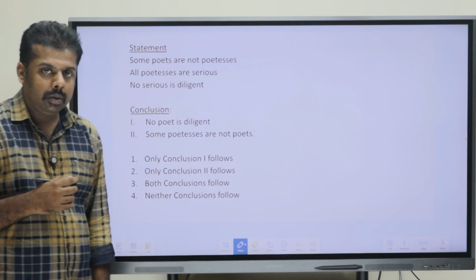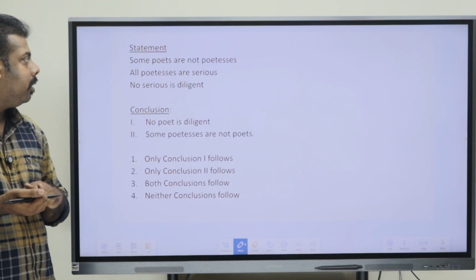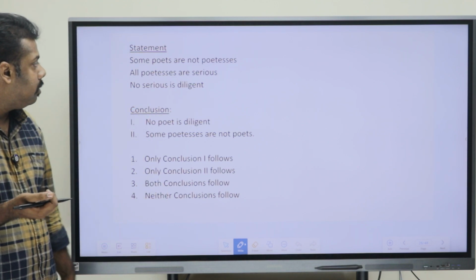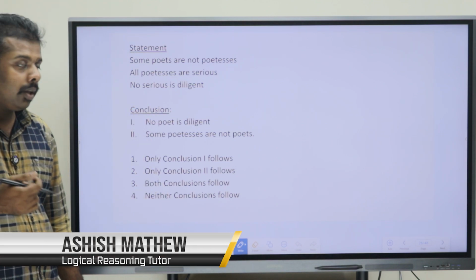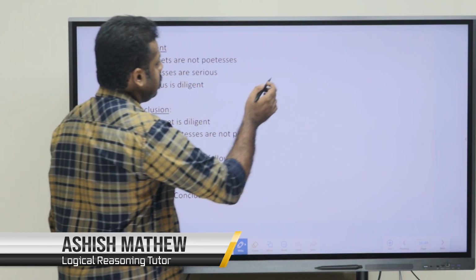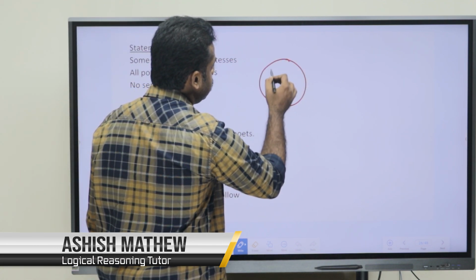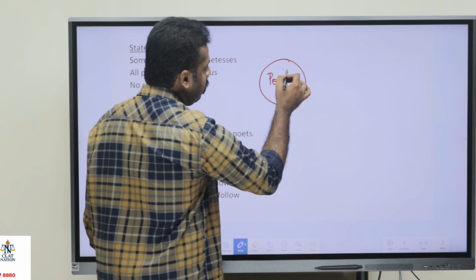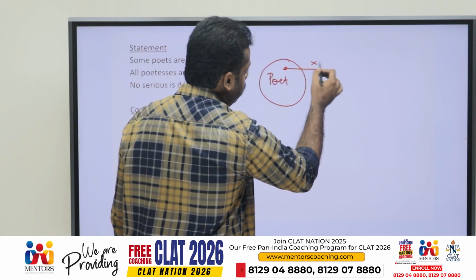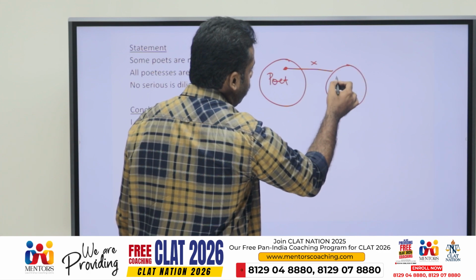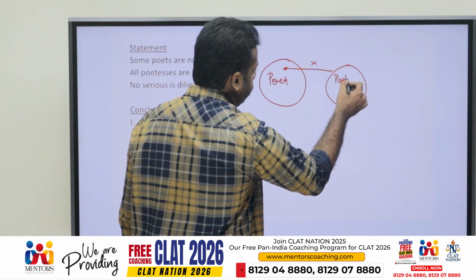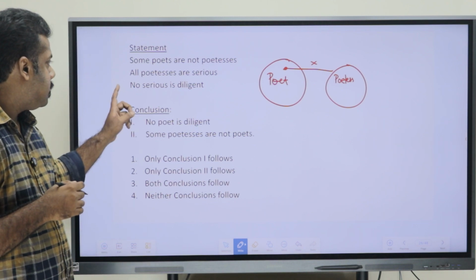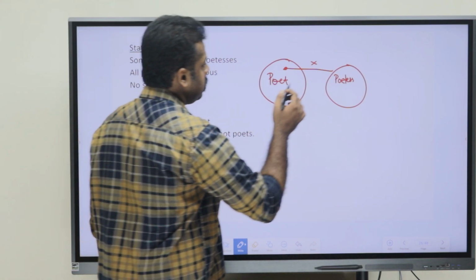Okay. So first we can draw the diagram here. So here as well the first statement starts with some not. Okay. So what does the statement say? Some poets are not poetess. Okay. So some poets, this is poet, some poets are not poetess. Okay. Now the second statement says that all poetess are serious.